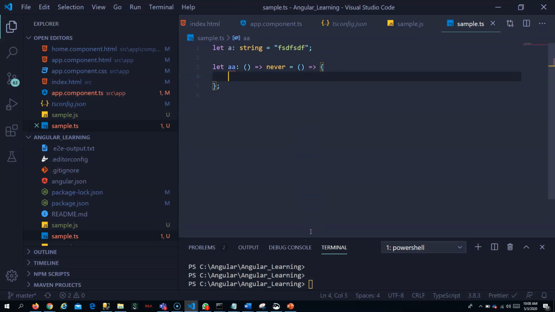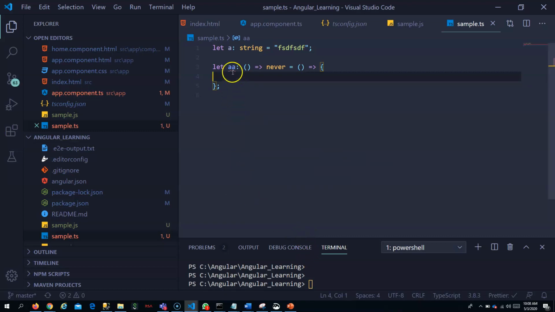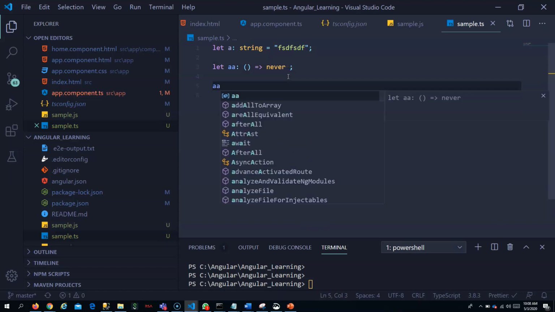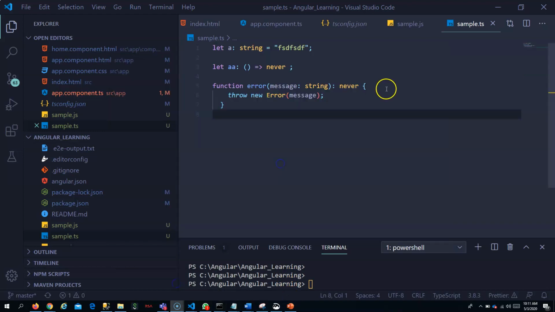Void can also be used here. In this place, never can be used, which never returns a value.